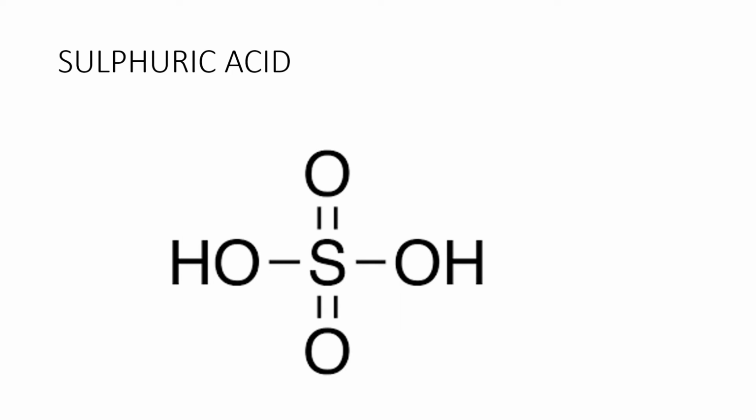Now the basicity of the acid. There are two OH groups, and these hydrogens are ionizable. So the basicity of this acid is 2. Bond angle 109 degrees 28 minutes.